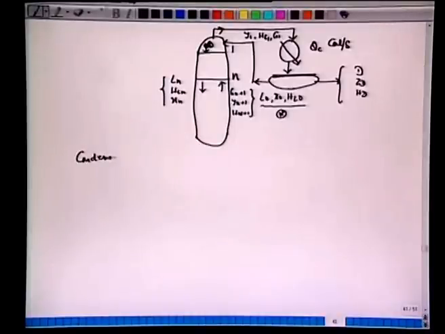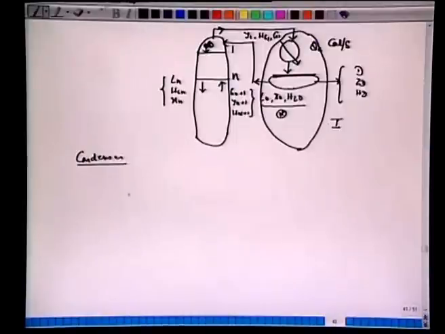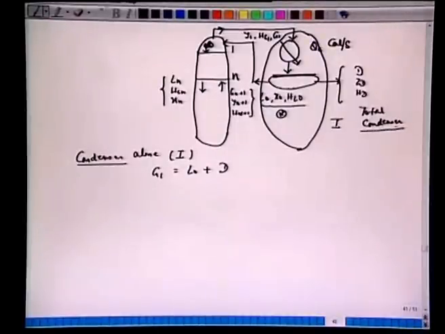So we will write the balance equation for this condenser. Maybe we have taken the envelope like this. We call it 1. Okay, so condenser alone, 1. We can see G1 equals L0 plus D. We just make a note for our understanding that this is a total condenser. We discussed this just a minute ago. So we have a total condenser. G1 equals L0 plus D. So this is moles per second.